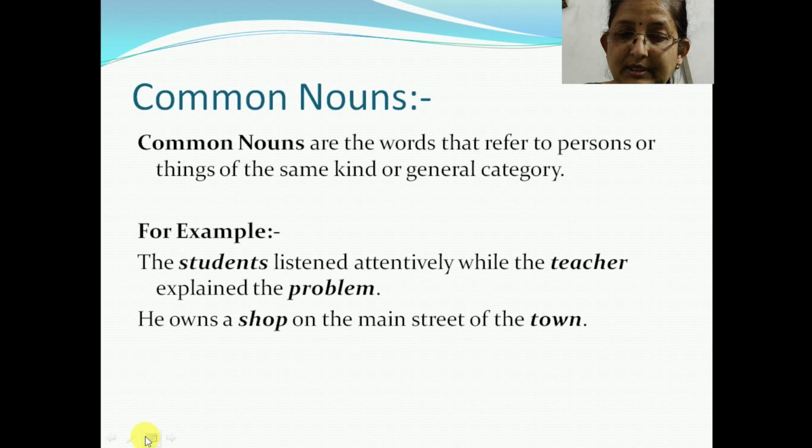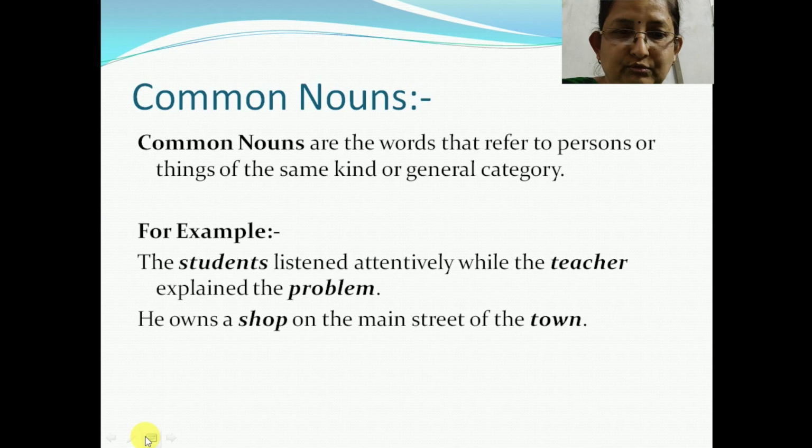Common nouns are words that refer to persons or things of the same kind or a general category. For example, tables, chairs, shops, students, etc. Now, we come to common nouns and their corresponding proper nouns. For example, river. Now, river will be a common noun, but when we say river Godavari or we name the river, for example, the Ganges, then it becomes a proper noun.